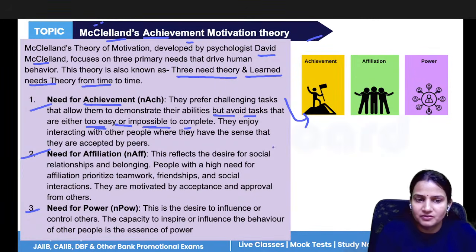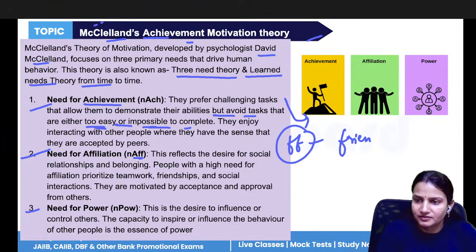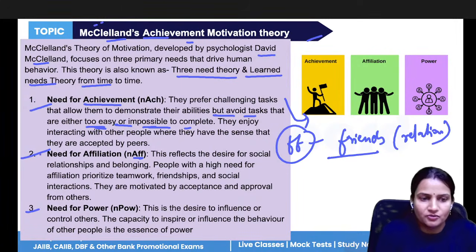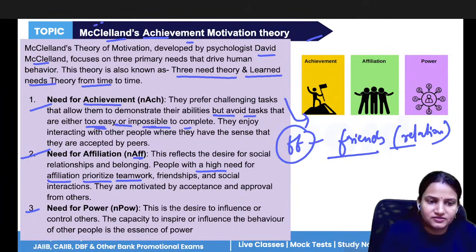Now, need for affiliation, see, double F is there. You can relate double F to friends. Now, friends means making relations. So people with such kind of need, they want to make healthy relations with others. So with a high need for affiliation, they prioritize teamwork, friendship, social interaction.